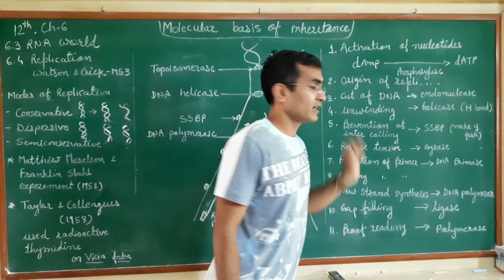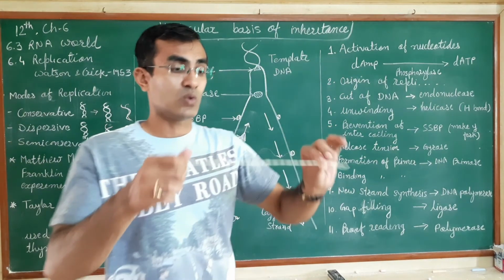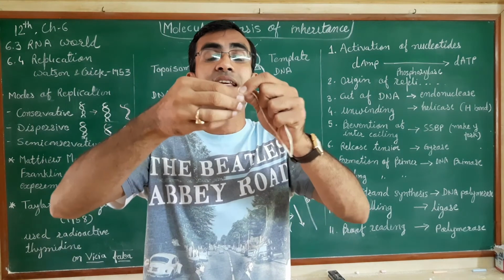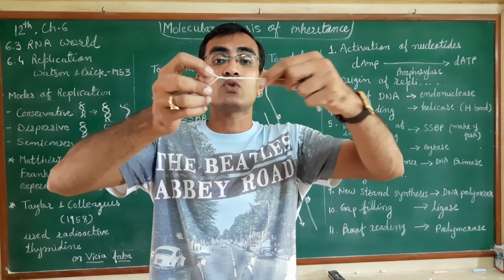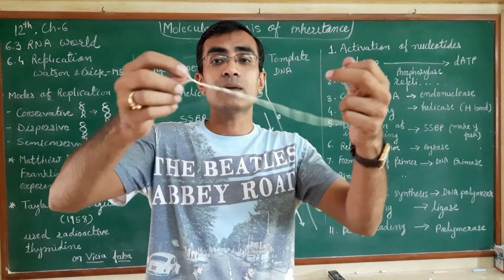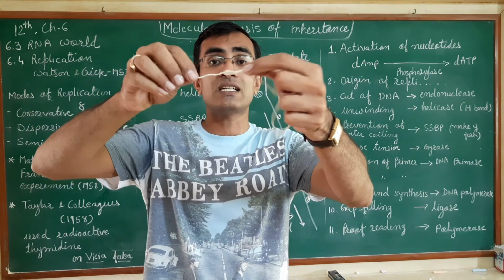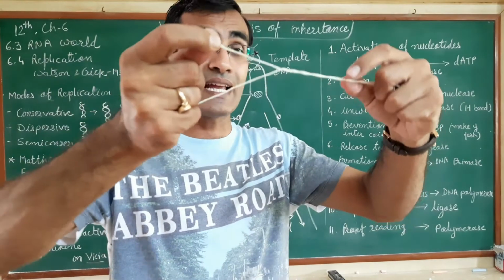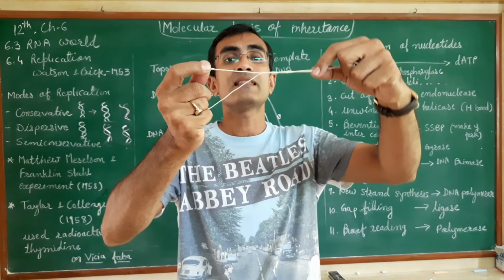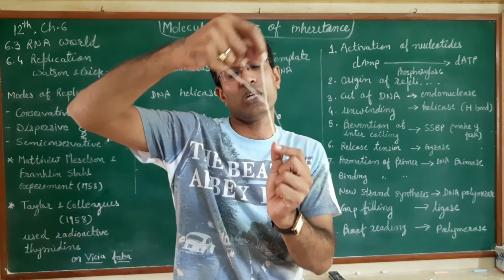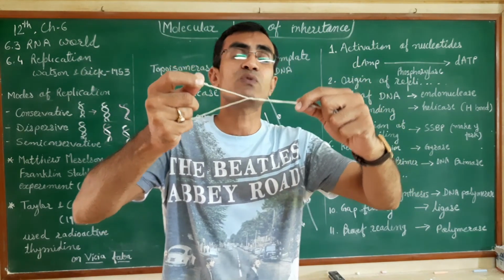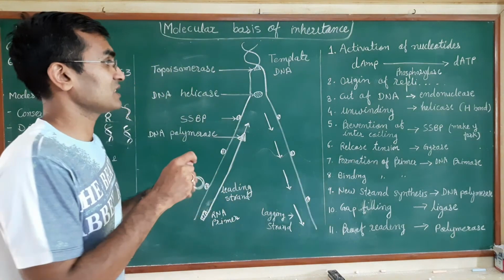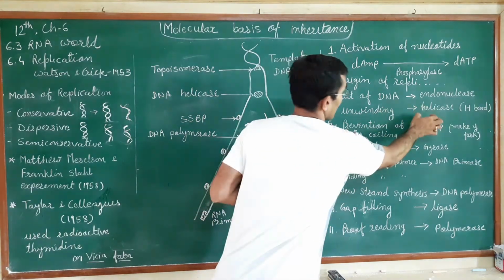Third one is the unwinding. Suppose it has been cut from somewhere here, now this needs to be unwound. How will they unwind it? Suppose this is the strand and it needs to be torn apart. These two strands need to get separated, and you can see over here how this forms. They have made the Y-shaped model in the eukaryotic cell. So they need to be untwisted, or unwound. This is called the unwinding. This activity is performed by the enzyme called helicase.